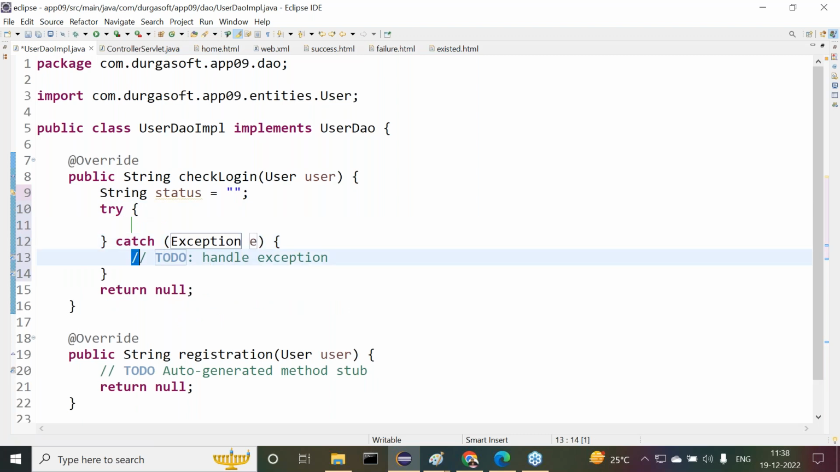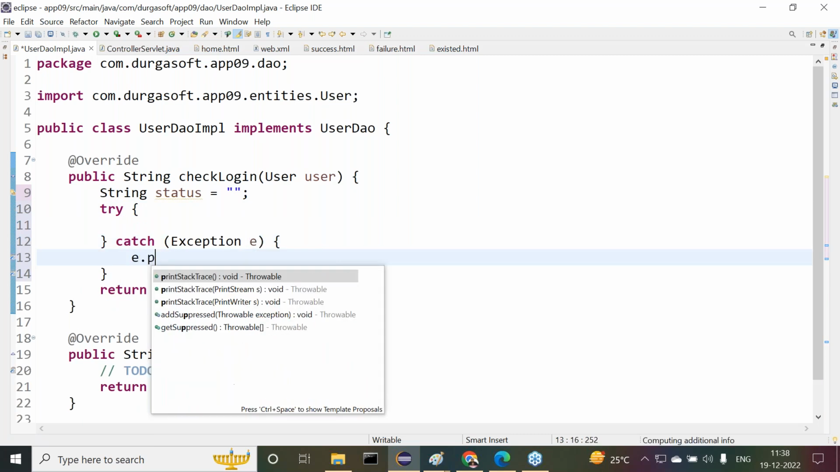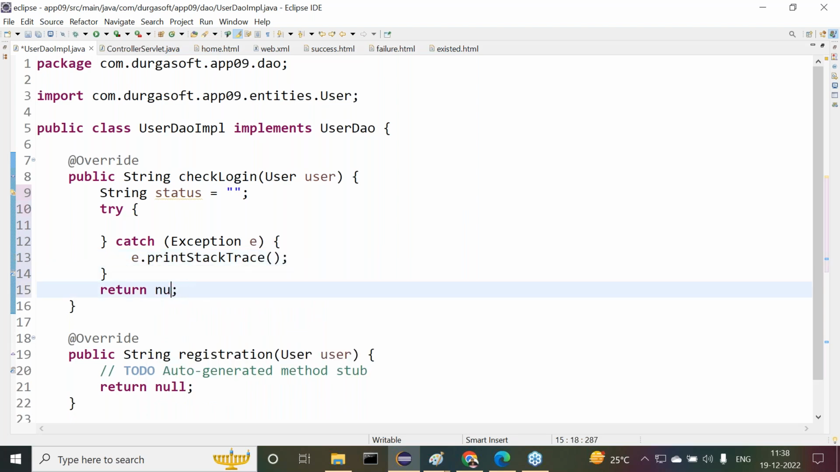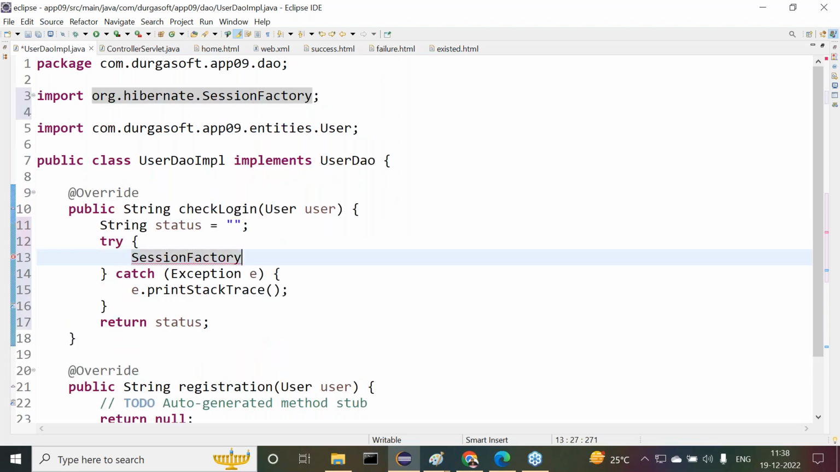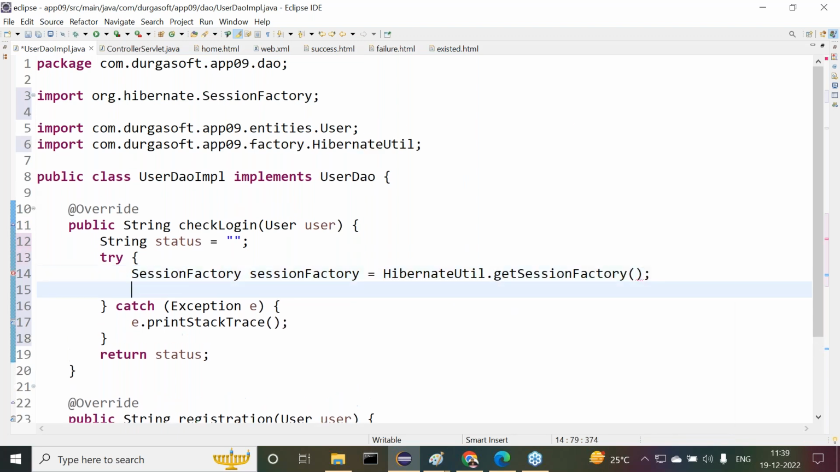Try, catch exception e dot printStackTrace method. Now status value here we are going to take. Now inside this, first of all what we have to get there, session factory object. Session factory is equal to HibernateUtil dot getSessionFactory. Session factory object here we are getting. Whenever we are getting the session factory, then what next do we have to do there?